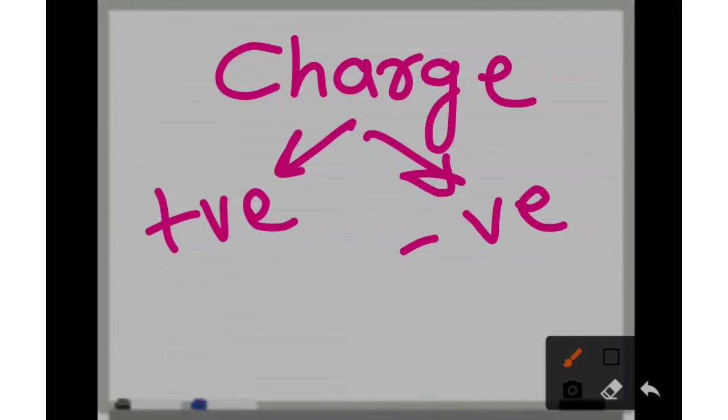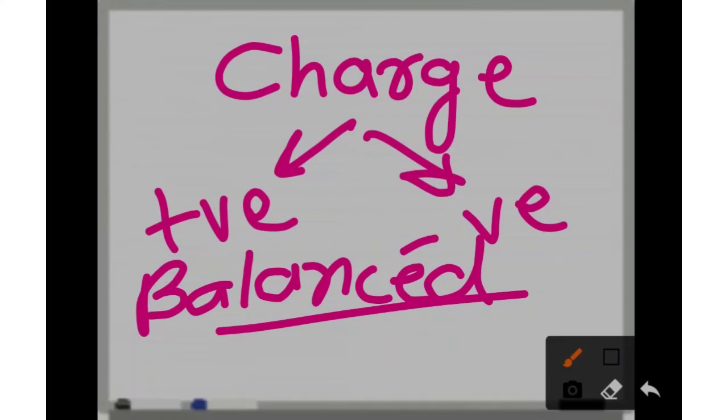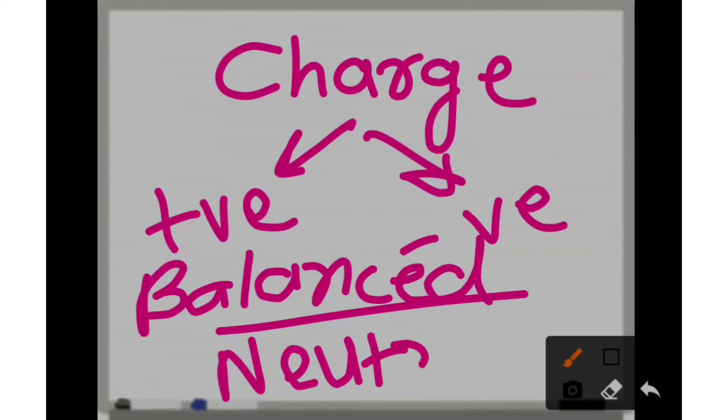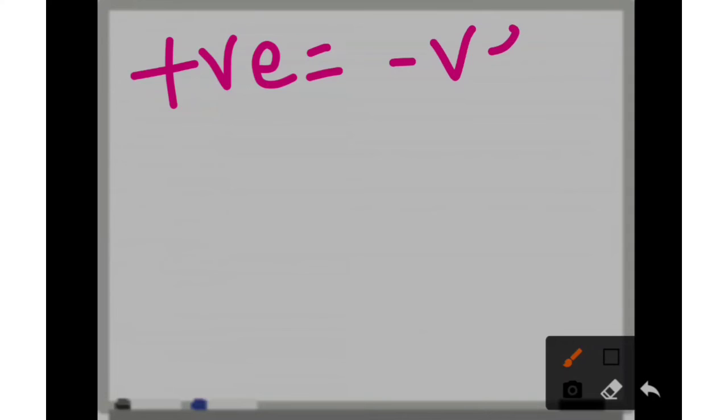Okay, and since 14th chapter I used to speak that every body consists of some charges, whether it is positive or negative, but it is in a balanced manner. That's why all the bodies are quite neutral in nature. They are having both charges in the same amount. Means positive charges are equal to negative charges, so they behave like balanced charges, or should I say neutral body.